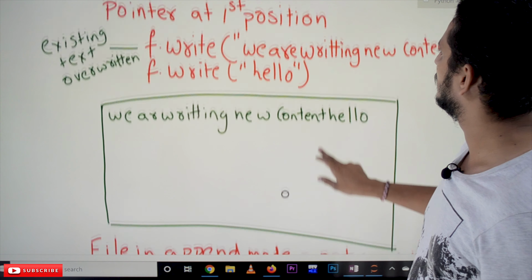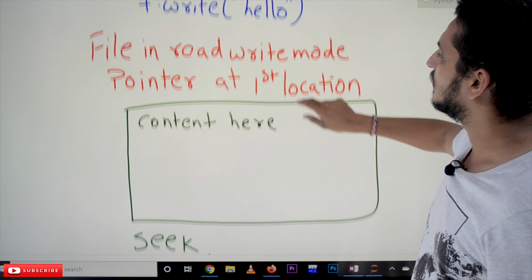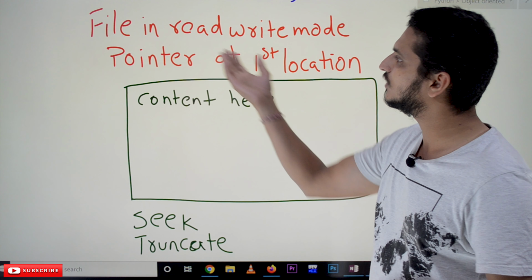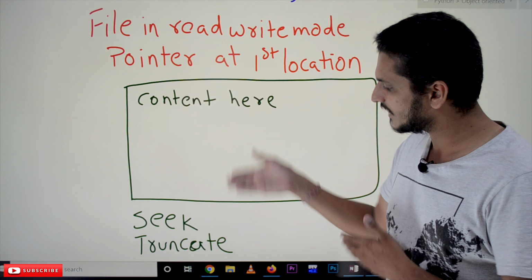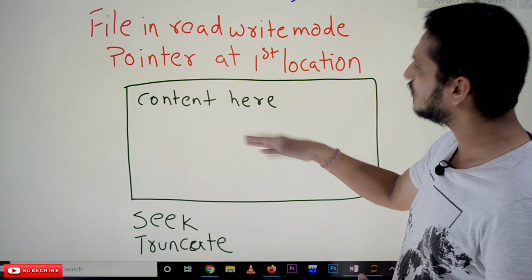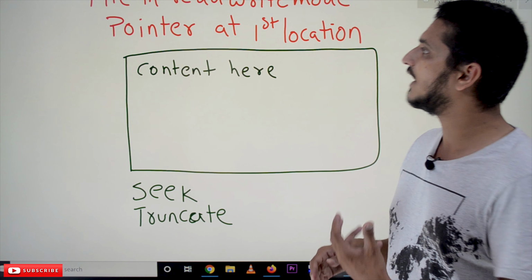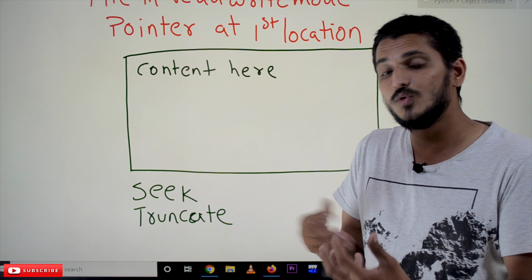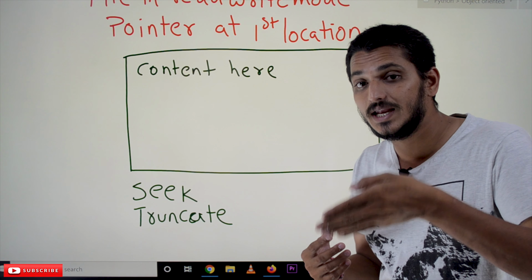So in order to write the content, the syntax of how to open the file in read and write mode, we'll check in the example. Now let's understand what this read and write mode is. Whenever we open the file in read and write mode, we can read the data, we can write the data, and the pointer is at the beginning.